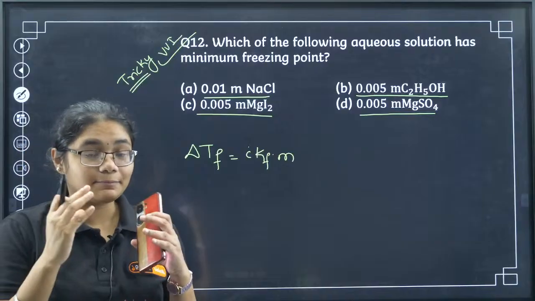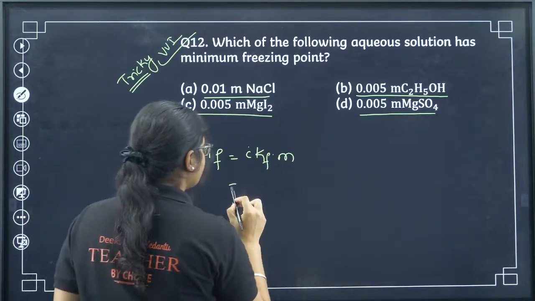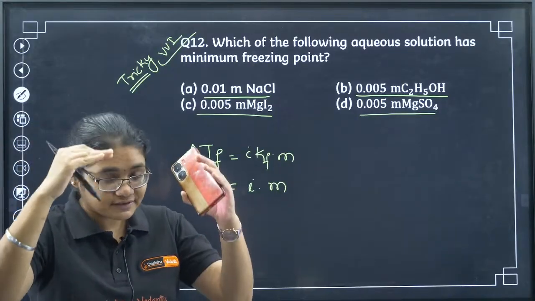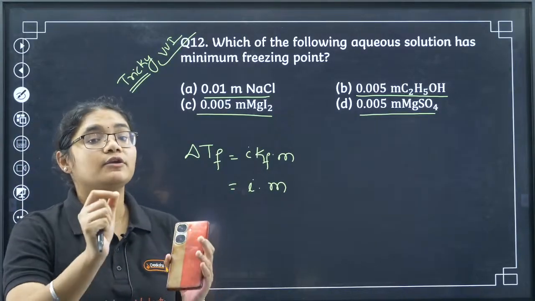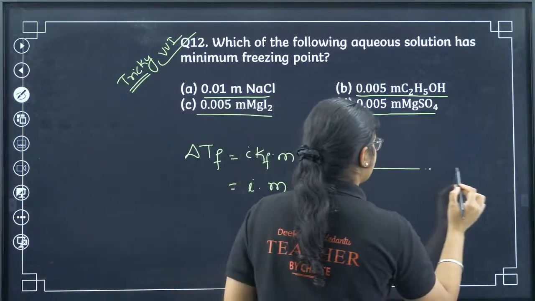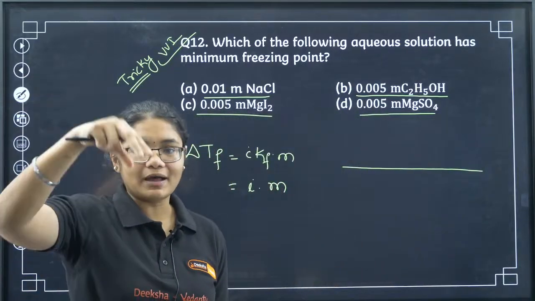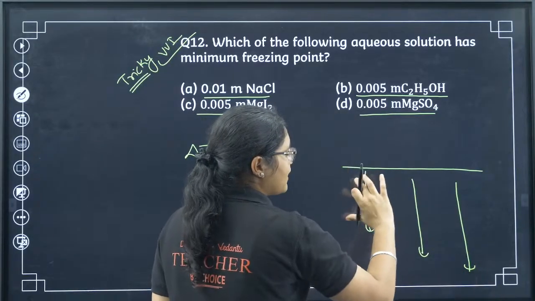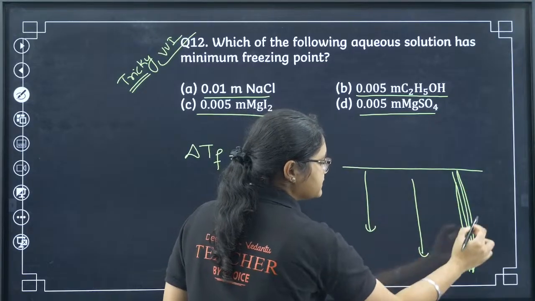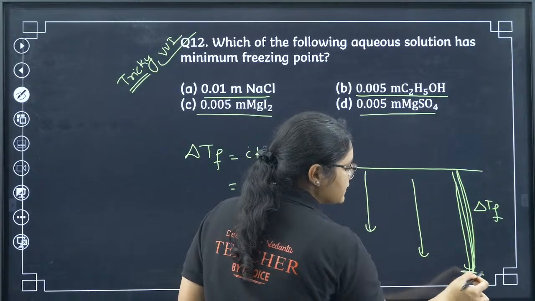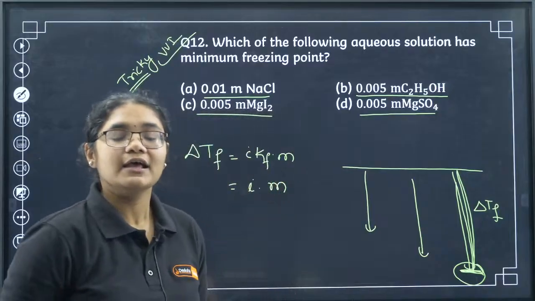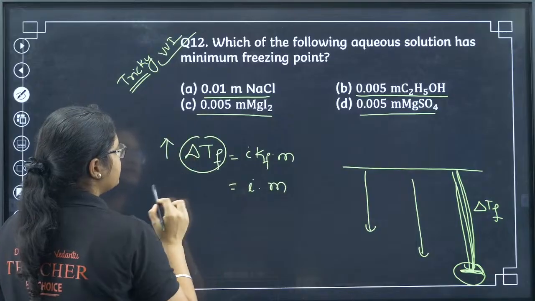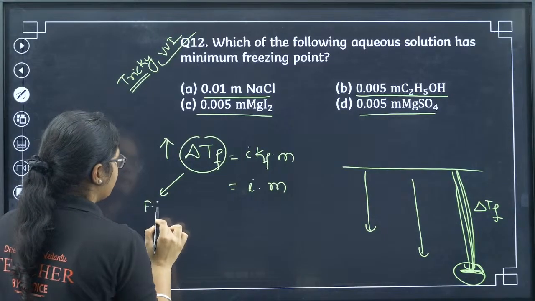Now see, the depression in freezing point we get in the form of i into m, right? Where the depression in the freezing point is maximum, there the freezing point will be minimum. For example, we have a solvent. When you add a solute, the freezing point decreases, right? So the solution where the depression in freezing point, this is delta Tf, is maximum will have the least freezing point. Wherever delta Tf is highest, there the freezing point is minimum.